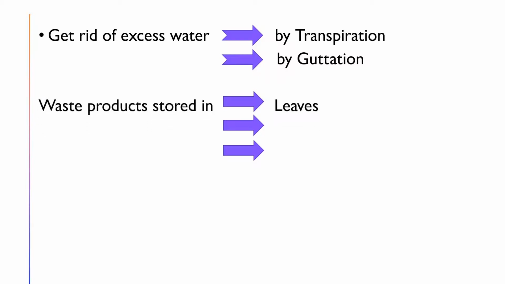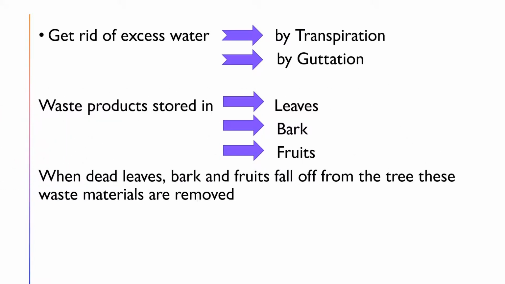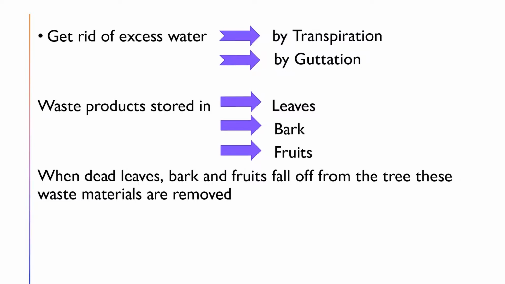The waste materials which are produced in the plants will be stored in different parts like leaves, bark, and fruits. Here, the leaves, bark, and fruits generally fall down or detach from the plant. When the dead leaves, bark, and fruits fall off from the tree, the waste materials are also removed from the plant along with these.